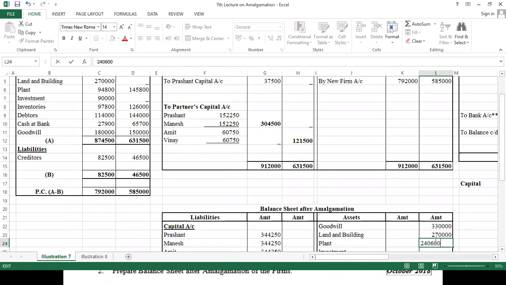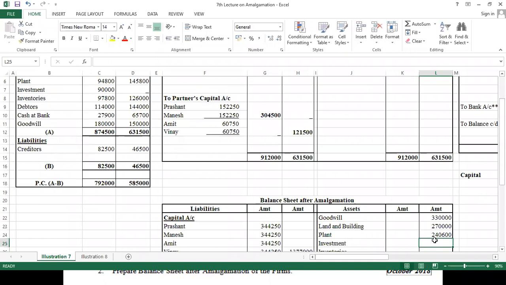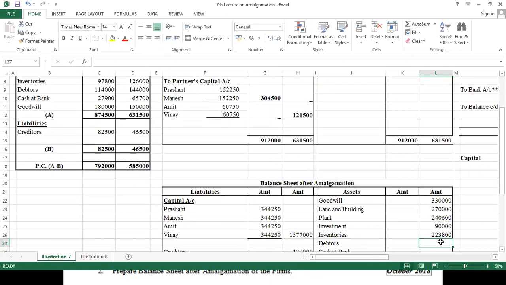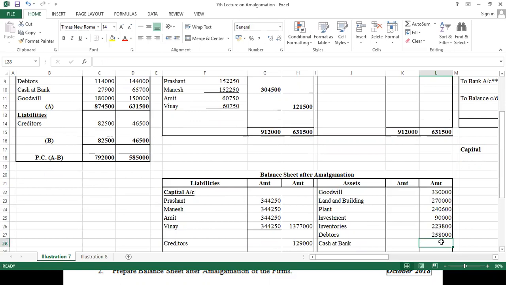Then we have investment. For that we have 90,000. Okay. Then we have inventories. Inventories का total है हमारा 2,23,800. Then coming to debtors. Debtors total is 2,58,000. Then we have कैश का नया बैलेंस हमको वहां से मिला था